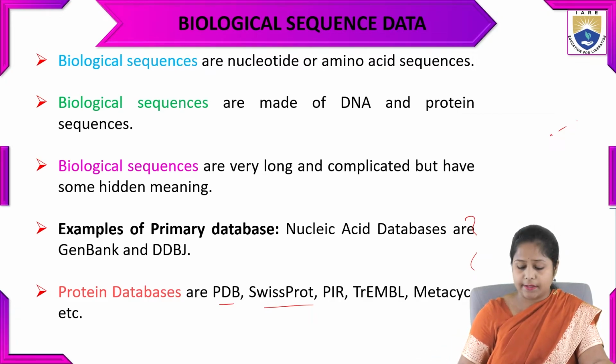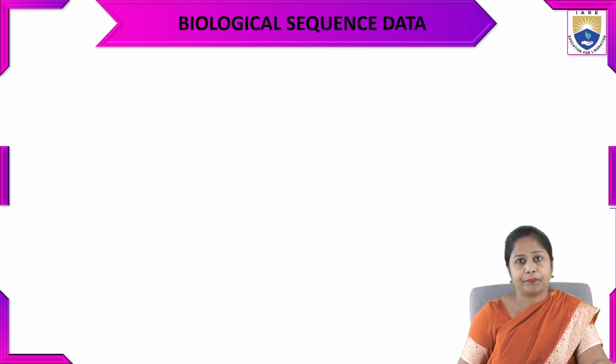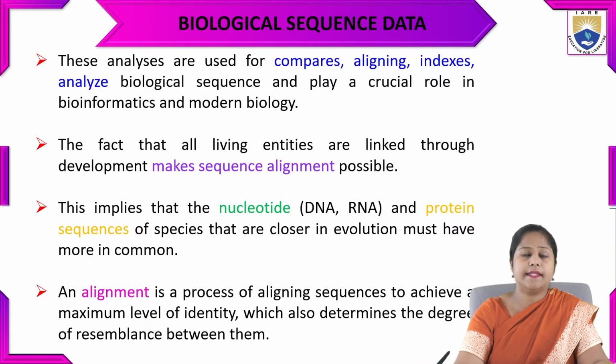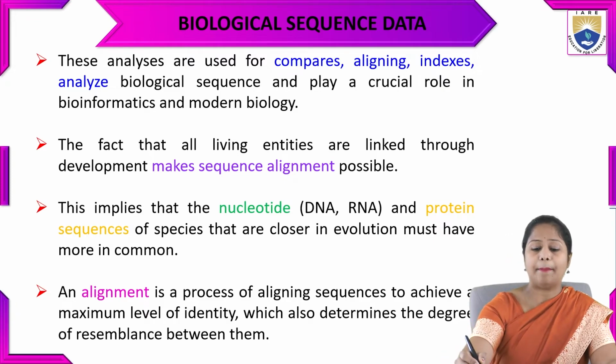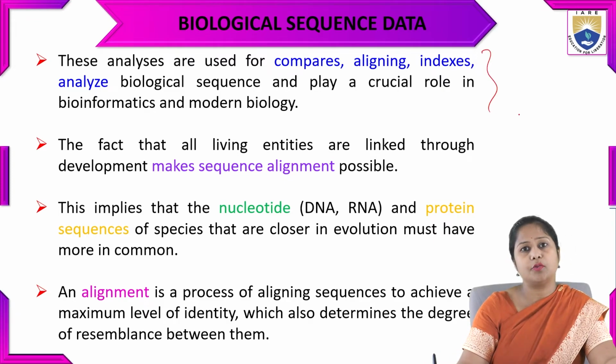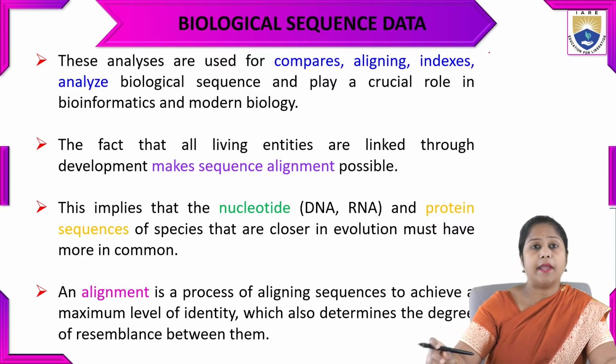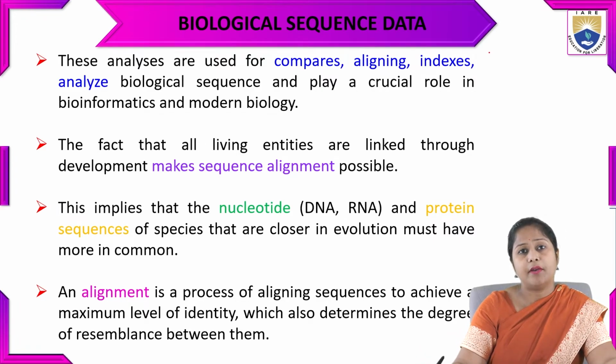These are the protein sequence databases. This analysis is used to compare, analyze and index biological sequences, and it plays a crucial role when bioinformatics people do research on a particular genome sequence. In modern biology, they are using biological sequence data.